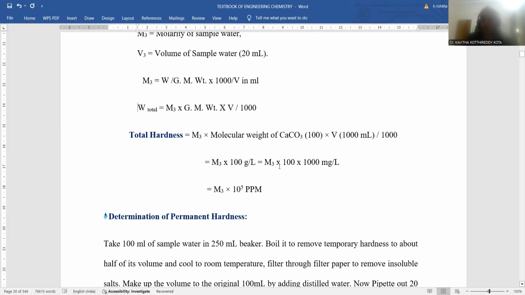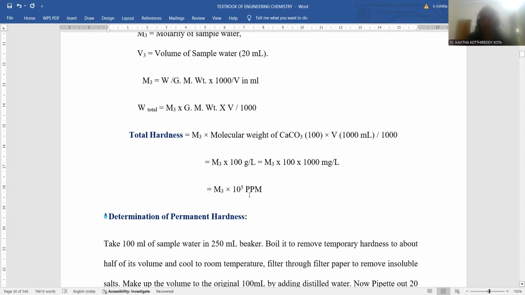M3 into 100, the value calculated in gram per liter, but hardness is always represented in parts per million, the universal terms. That's the reason why grams are converted into milligrams by multiplying with 1000. M3 multiplied with 100 and 1000 is turned into milligram per liter. M3 into 10 to the power 5 parts per million is the total hardness of water.